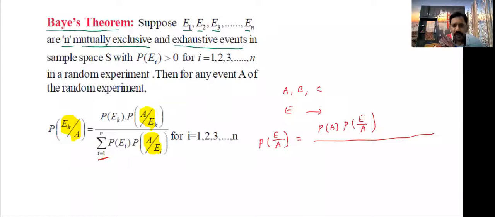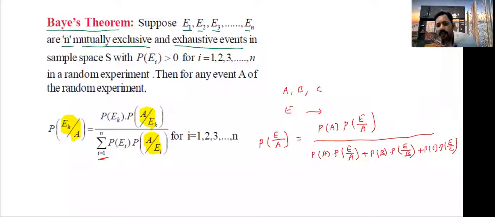Sigma means total only. That is P of A into P of E by A plus P of B into P of E by B plus P of C into P of E by C.